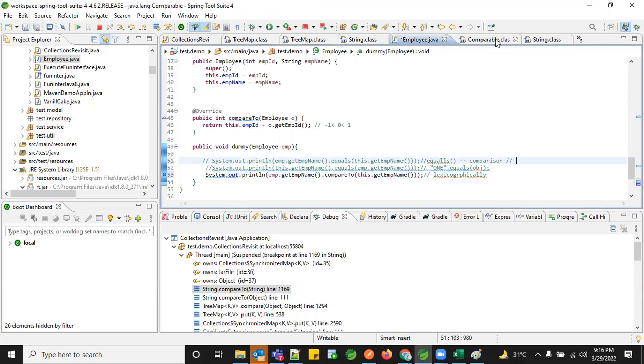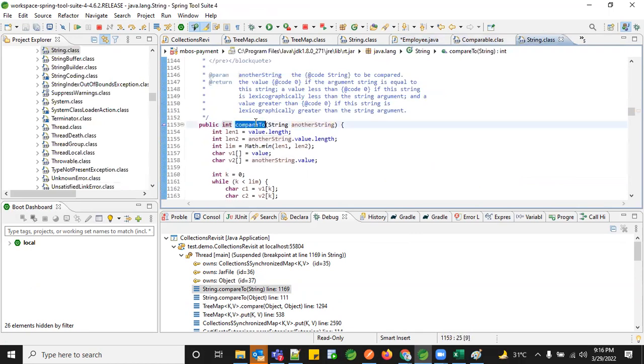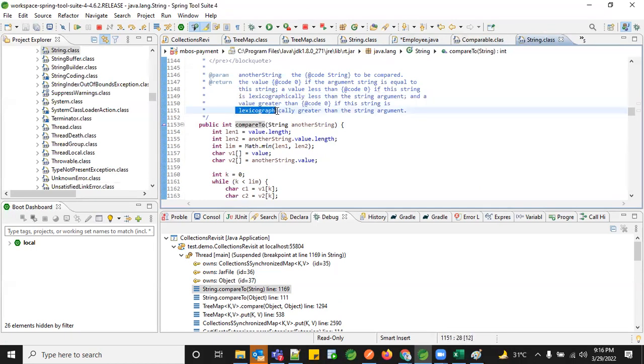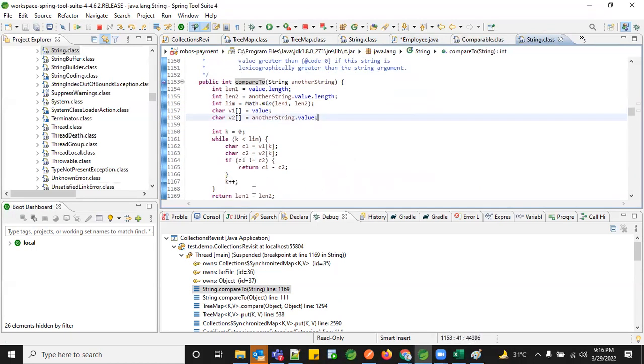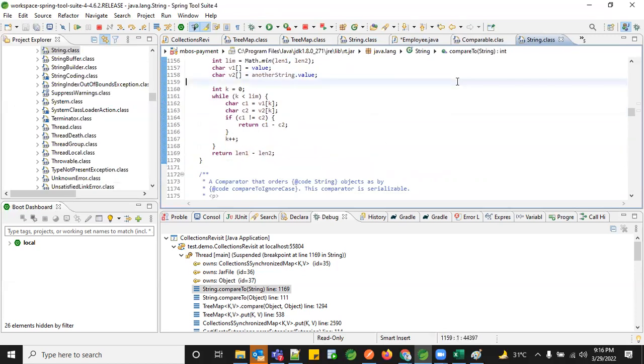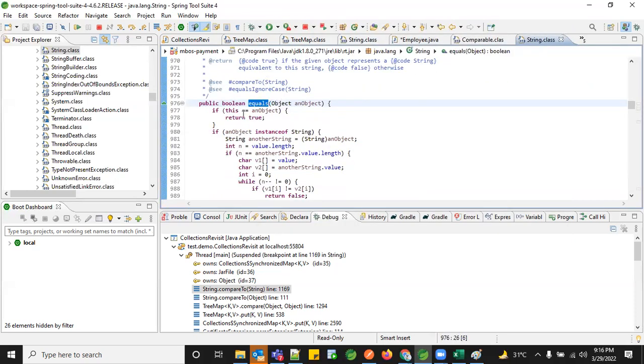That's it. If you see the Comparable interface, the compareTo method, if the string is lexicographically less than the string argument, and a value greater than, so everything is lexicographically compared. Basically you're comparing each and every position's length and then coming to a conclusion. Whereas in your equals method, you just compare using equal to.